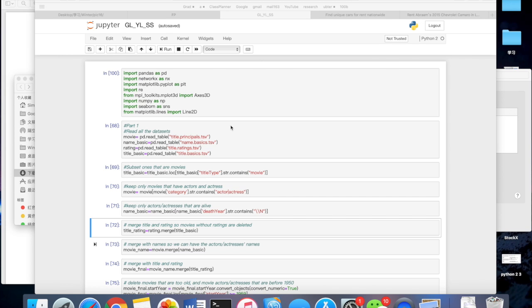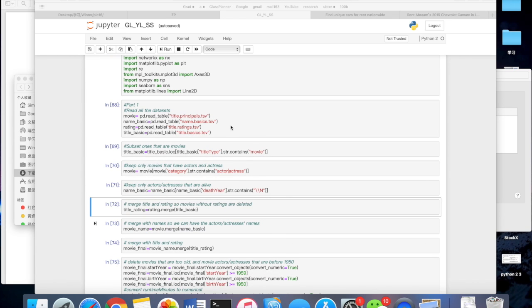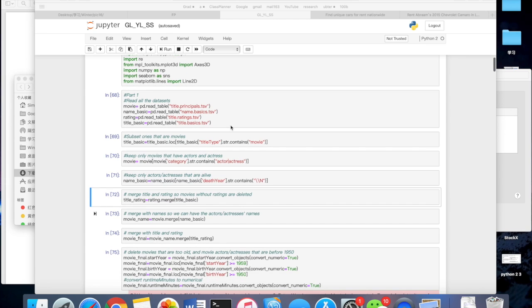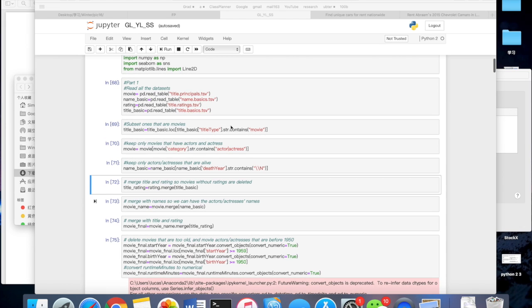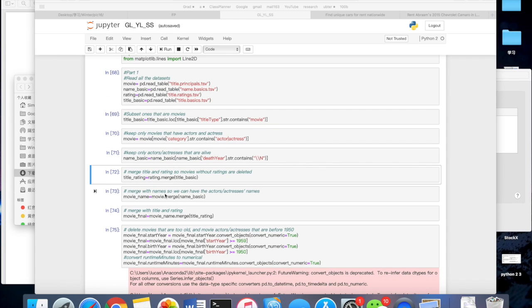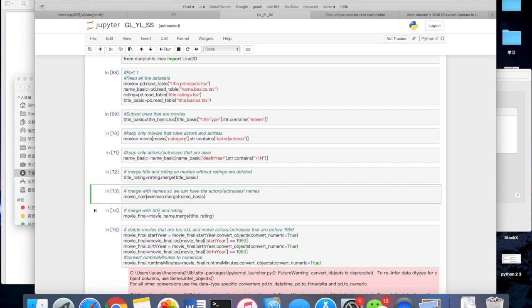Second, in order to keep all this information together, we use a merge function to merge all those files. We merge the title ratings and the title basics by the movie titles, so the movies without ratings are deleted. We merge the title principles and the name basics by the actor and actress name, so actors or actresses with no name are deleted. At the last, we use the files that we just created, the title rating and the movie name, to merge into our final dataset. We call it the movie final.